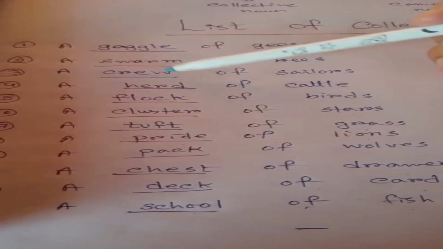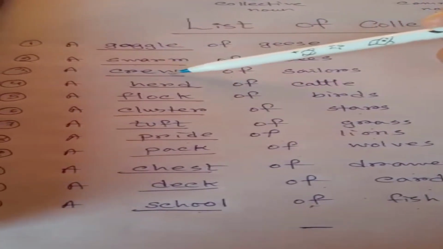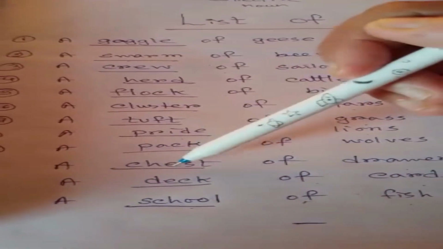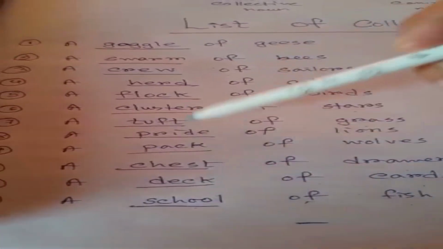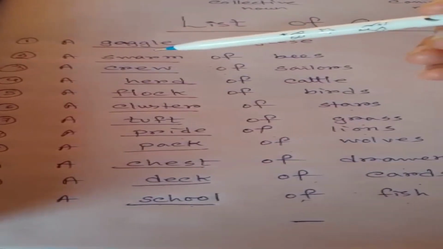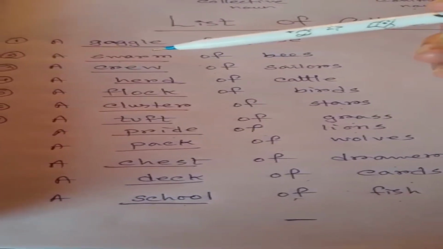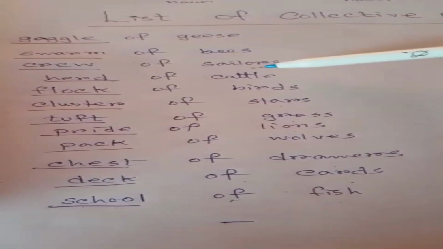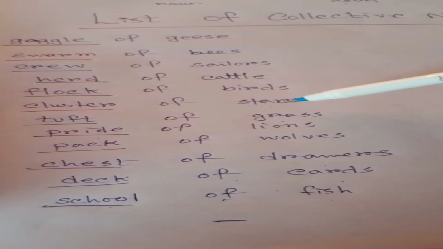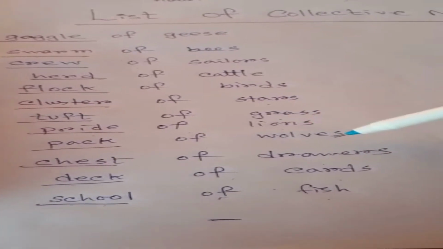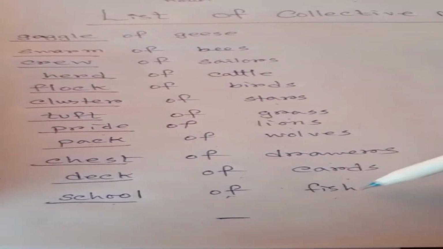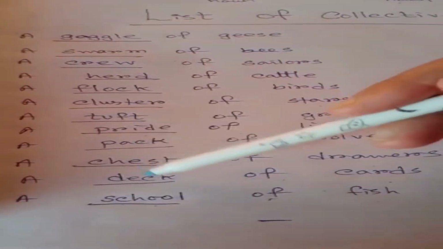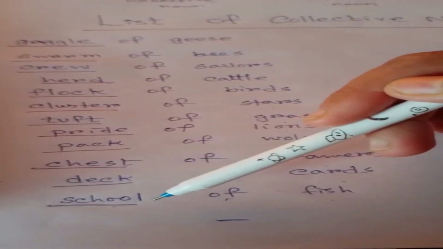Here all the underlined words gaggle, swarm, crew, herd, flock, cluster, tuft, pride, pack, chest, deck and school all are the example of collective nouns and they are the collection of common noun. Geese, bees, sailors, cattle, birds, stars, grass, lions, wolves, drawers, cards and fish, they all are common noun and the underlined words are collective noun.